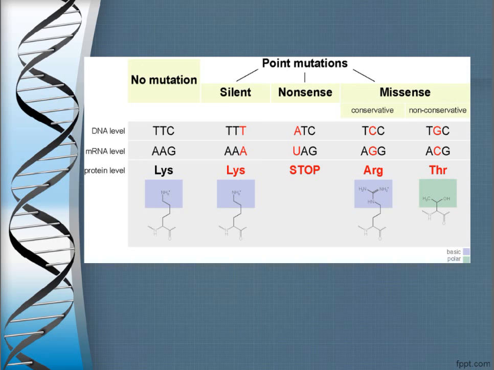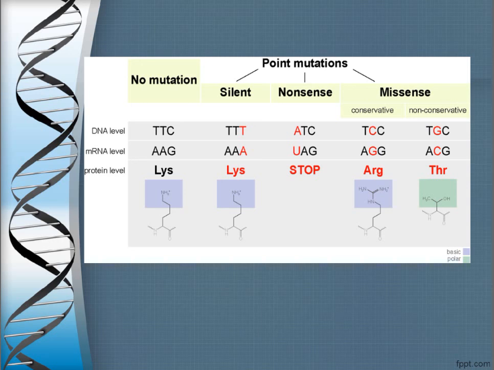So what are point mutations? Point mutations are changes in the genome because of addition or deletion of a single nitrogen base. Point mutations may be missense or nonsense. In case of nonsense mutation, there will be formation of a stop codon.